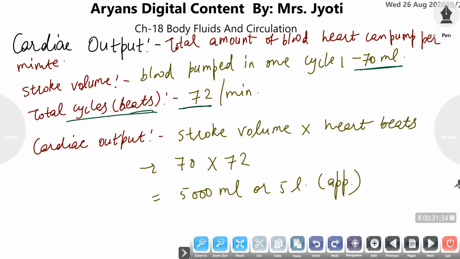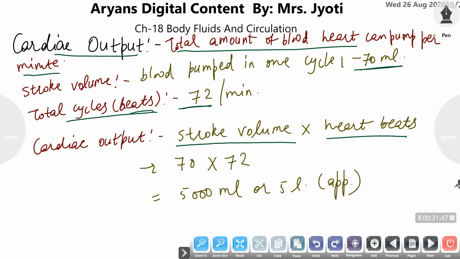So total cardiac output means the total amount of blood the heart can pump per minute. The total cardiac output can be calculated by multiplying the stroke volume by the heartbeats. Stroke volume is 70 ml and the heartbeats are 72, so it comes to approximately 5000 ml or 5 liters, means in 1 minute our heart pumps around 5 liters of blood. That is our total cardiac output.